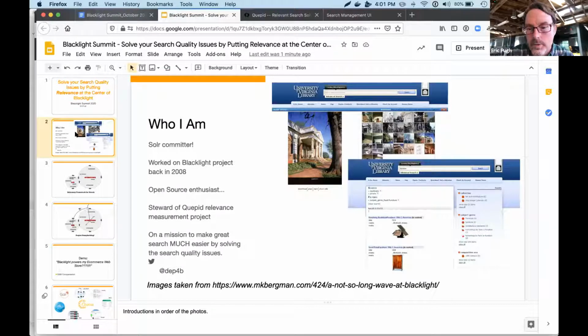I'm one of the co-founders of Open Source Connections, and we're a relevancy consultancy, very much focused on helping build better, stronger search teams with great search results. And a couple of months ago, I became a Solr committer, 4,998 days after my very first patch was submitted to Solr. So most of my adult life has been involved with Solr.